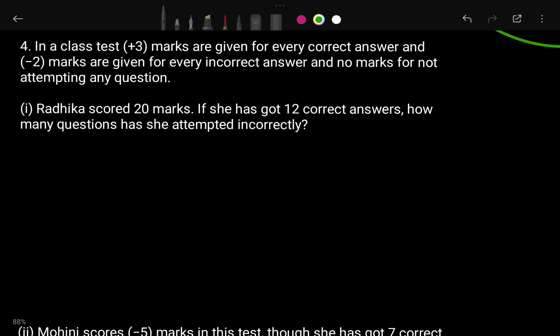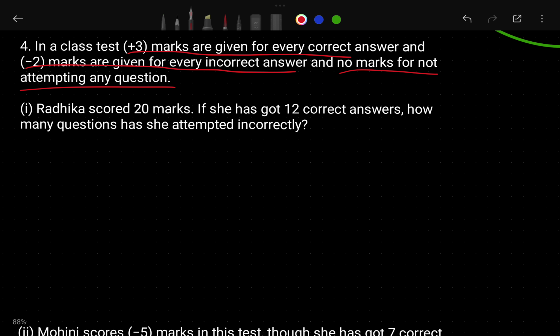Okay, so the question is telling: in a class test, 3 marks are given for every correct answer. Listen carefully. For the correct answer, how many marks are they giving? They are giving 3 marks. Minus 2 marks are given for an incorrect answer, and no marks for a question not attended.